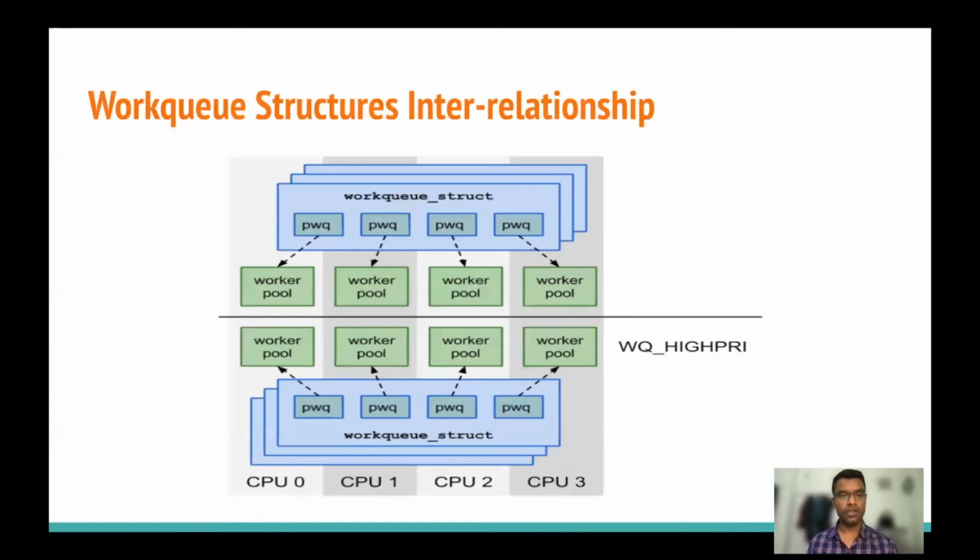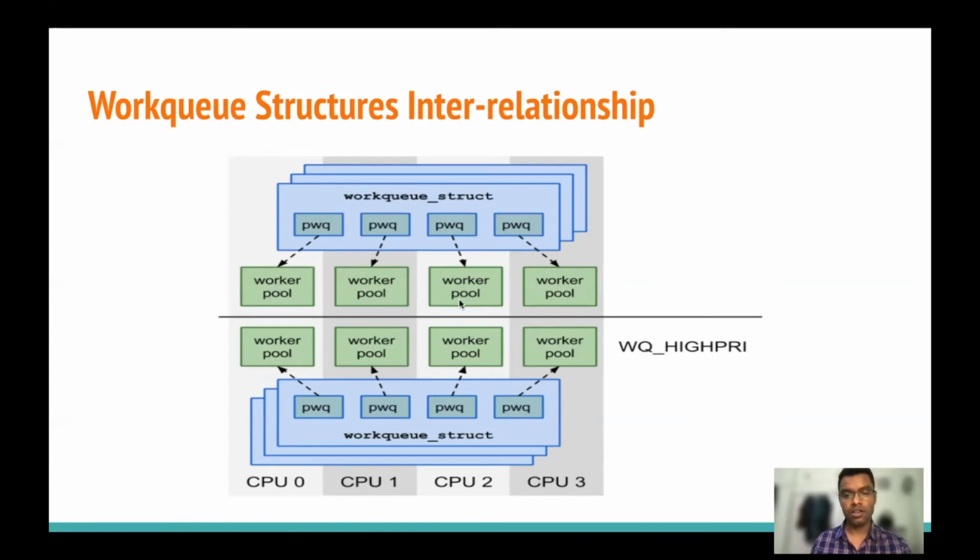So here is the summary of all the structures that we have discussed for the work queue. As we have discussed, each work is associated with this work queue. Actually, the work is not specifically assigned to this work queue, but is associated with this pool work queue. As we have discussed, the pool work queue is kind of a service to this work queue. So every work is actually attached to this pool work queue, and these pool work queues can put the work in any of the worker pools here.